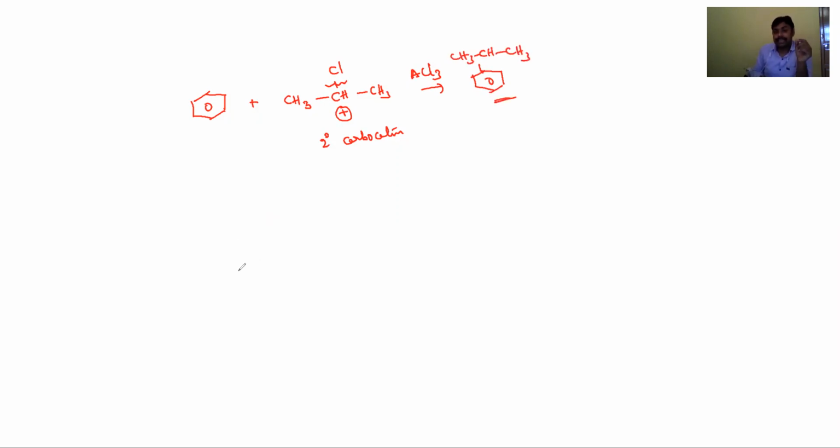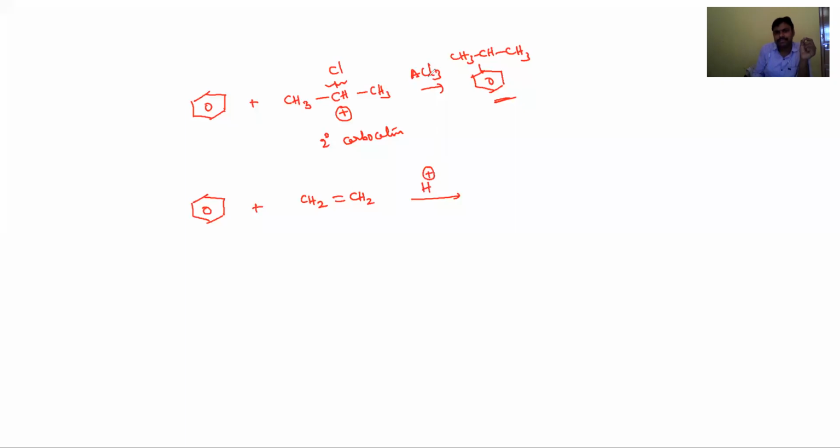Now, instead of alkyl halides, we can also prepare alkyl benzene by using alcohols and alkenes. If we use them in acidic medium, then also we can get alkyl benzene. So what are those other reactions for the preparation of alkyl benzenes? Other reagents, let's see. Benzene, we know very well. This benzene reacts with alkenes, CH2=CH2,